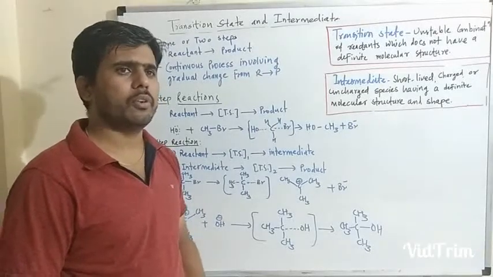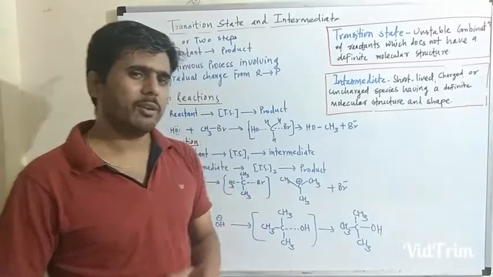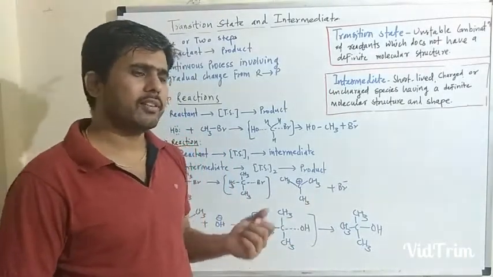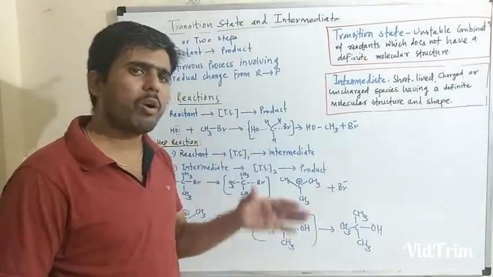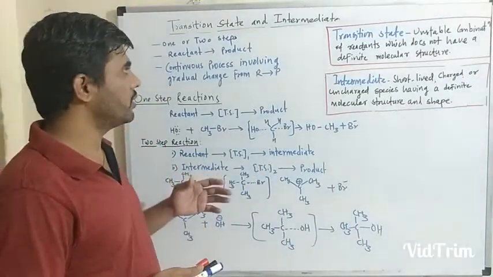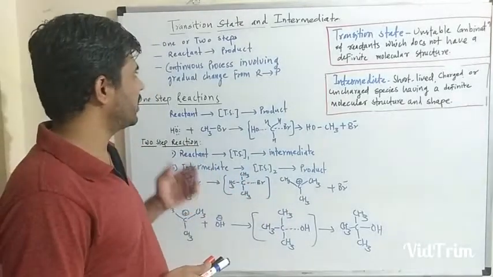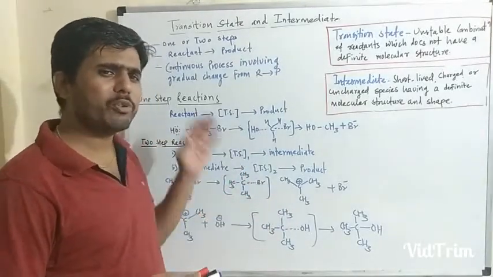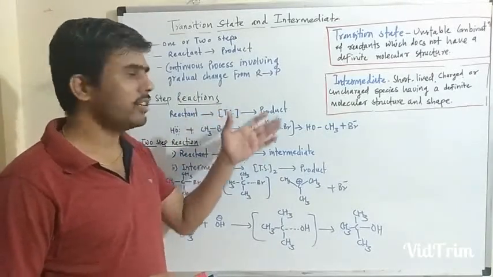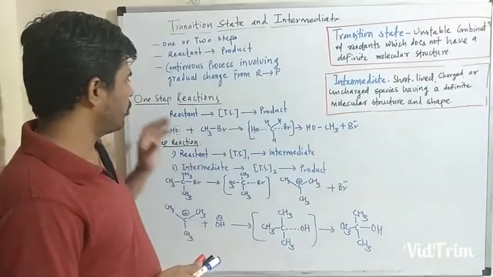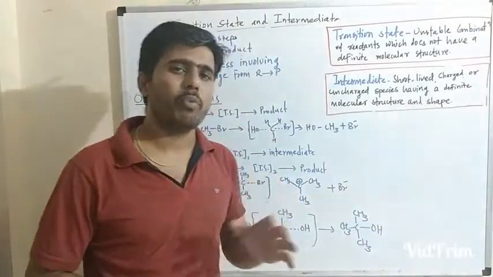Hi dear students, today we are going to learn about the transition state and intermediates. Before that we must know a few things. The first thing is that most of the organic reactions are one or two step reactions. However, the reactants are not directly converted into the products. The third one is that chemical reactions are assumed to be continuous processes involving gradual change while converting reactants to products. So before going to the one step and two step reactions, we must know what a transition state is and what an intermediate is.